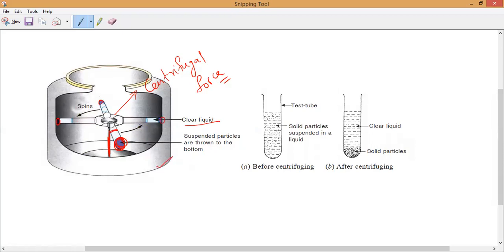This is the internal structure of a centrifuge. Now you can see, before centrifuge, the solid particles suspended in a liquid, the finest particles, and this is the test tube. This test tube is called a centrifuge tube. What should we call it? Centrifuge tube. If you are not closing the cap properly, then leaking will take place and it will damage the machine. Or sometimes the cap will break. We do not use the same centrifuge tubes more than 3 times because they are made of plastic, so at that high speed they may be damaged.